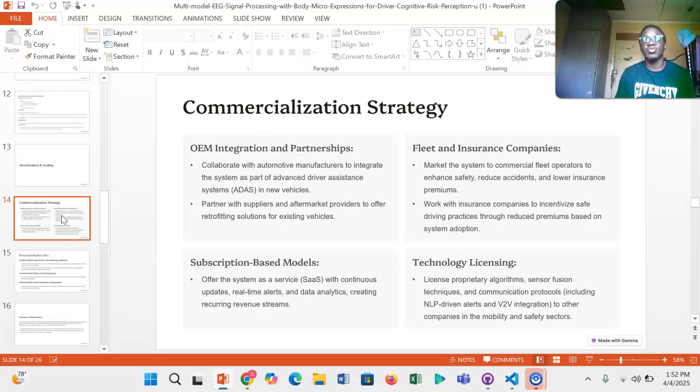Then you could also partner with insurance companies to implement this in some of their insurance policies. Also subscription-based models where we can charge based on our software, and then also licensing our technology to other people that are trying to implement it in their technologies as well.